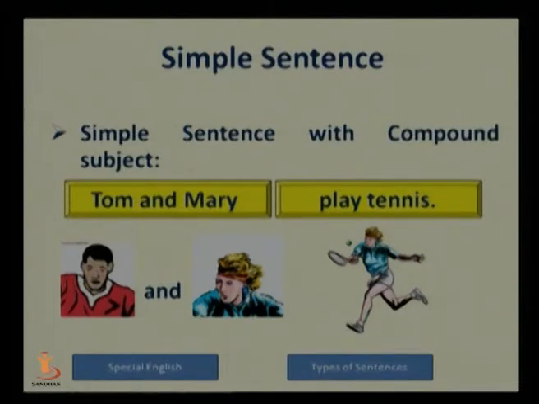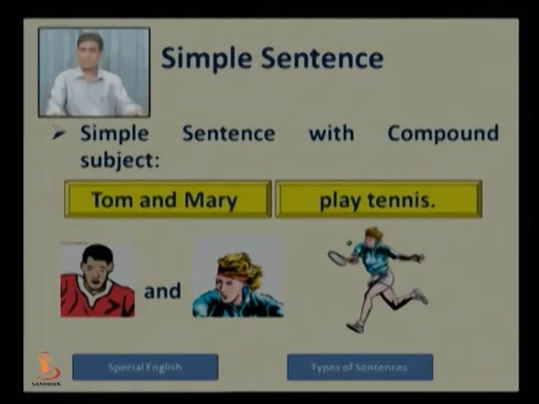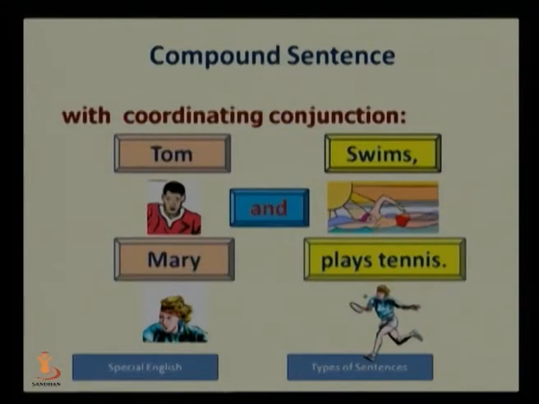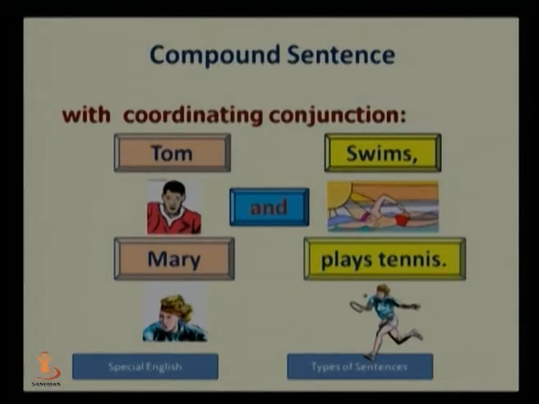Then here is one more example. Simple sentence with compound subject. Compound subject means two persons or two subjects combined together. For example, here two persons, Tom and Mary, combinedly they make one subject. Tom and Mary play tennis. So here Tom and Mary combinedly make a compound subject. Play tennis is the predicate in this sentence. That was the simple sentence.